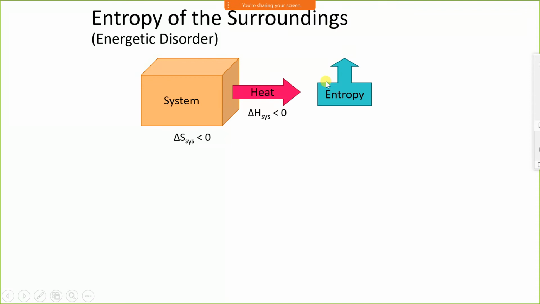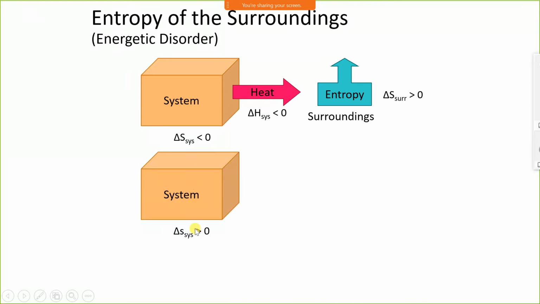Entropy of the system increases, greater than 0 meaning it is increasing.